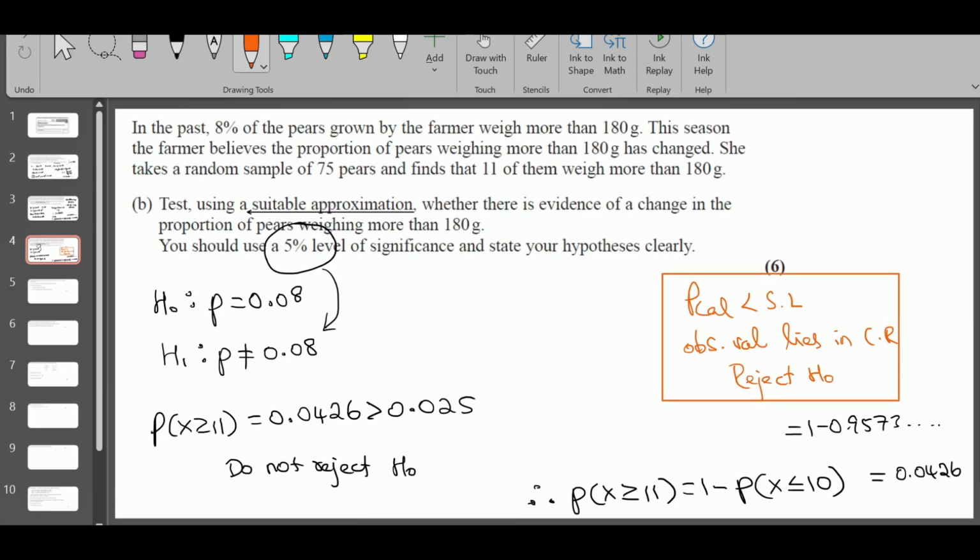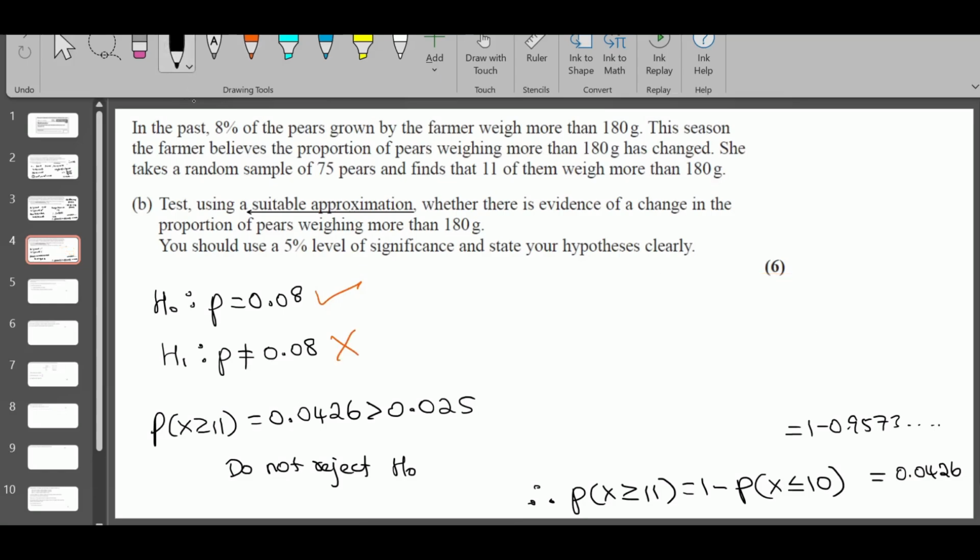Okay. If it's not, do not reject H0. Here the calculated value is bigger than the significance level, so do not reject H0. That means we are accepting this, we reject this. So how do we write the conclusion?